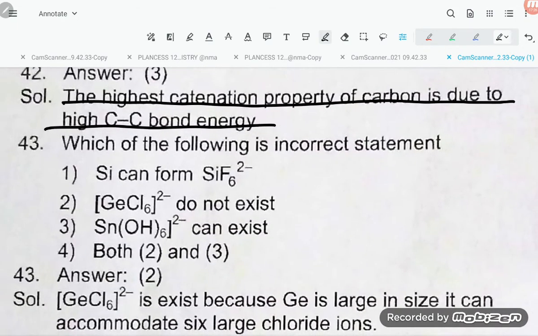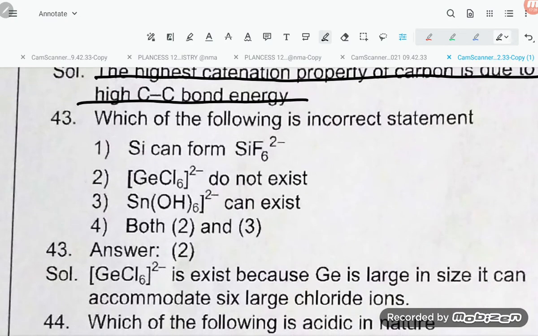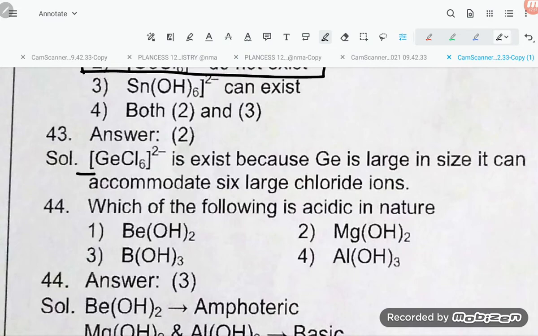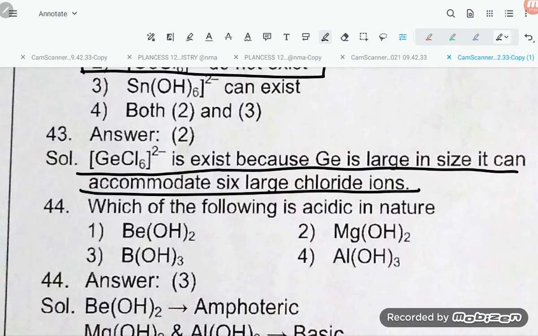Which of the following is the correct statement? GeCl6 2- does not exist. So GeCl6 2- exists because Ge is large in size. It can accommodate 6 large chloride ions.